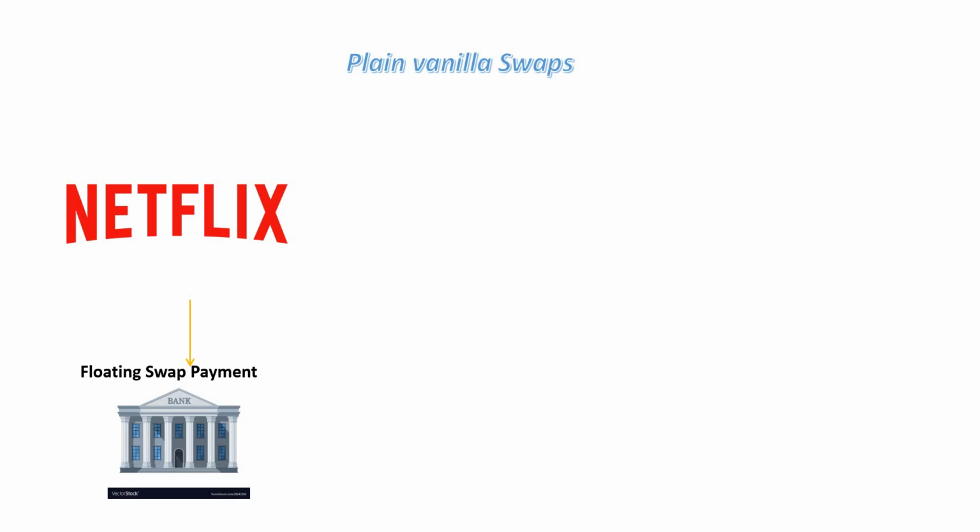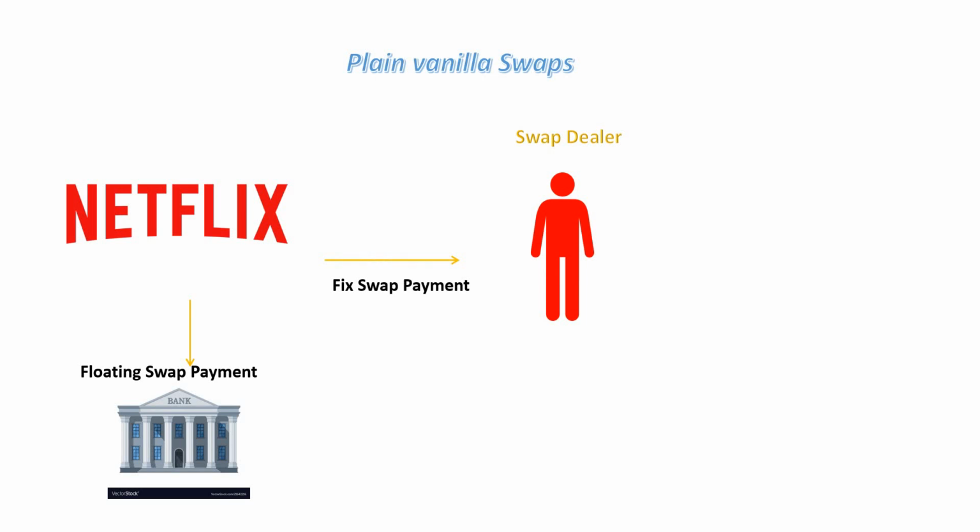So what it does is decide to make a contract with Mr. Red, known as the swap dealer, in which it will pay a fixed amount, since Netflix is expecting the rate to rise, and for that it will receive the variable rate for a certain amount of principal.